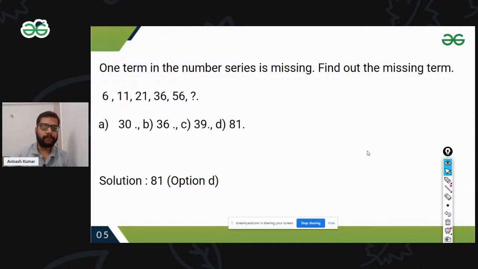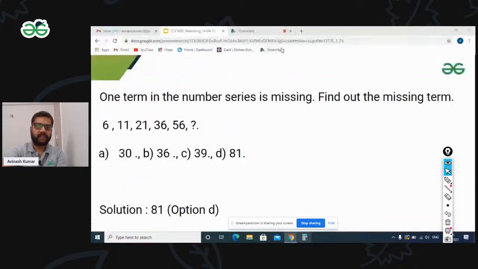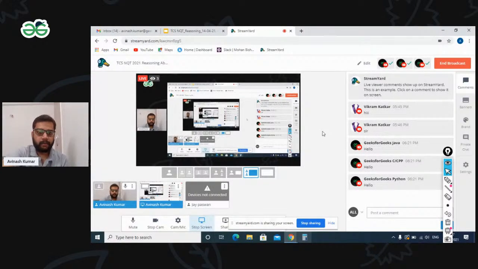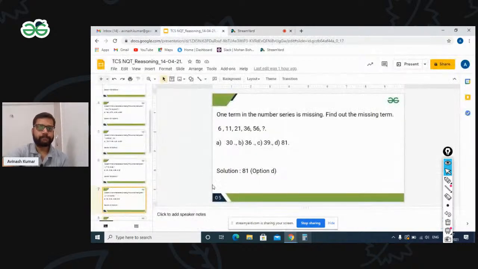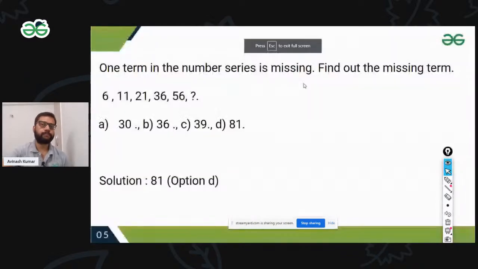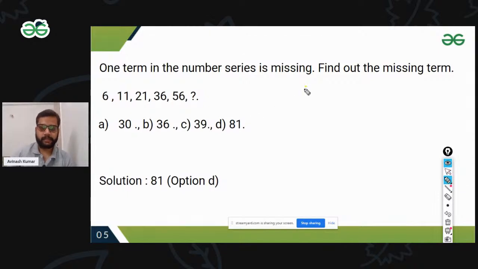See this one: 6, 11, 21, 36, 56. I'd like to know, can you please give me any suggestion on what we can do? 6, 11, 21, 36, 56. Any idea? Coming to the chat box again to see. Okay, 6, 11. So let me solve this one for you. 6, 11, 21, 36